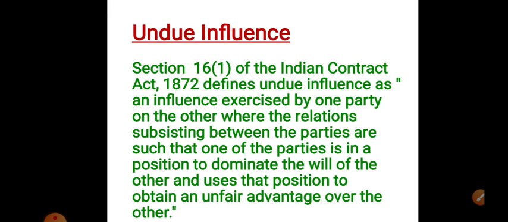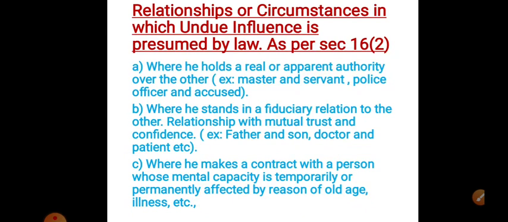If there is any undue influence in the contract, that contract is not a valid contract. Okay, one person is using the power on another person. For example, servant and master, the master is using his power on the servant, or student and teacher, or father and son. These relations mainly come under undue influence. It means one person is using his power on another for taking permission for entering into a contract.